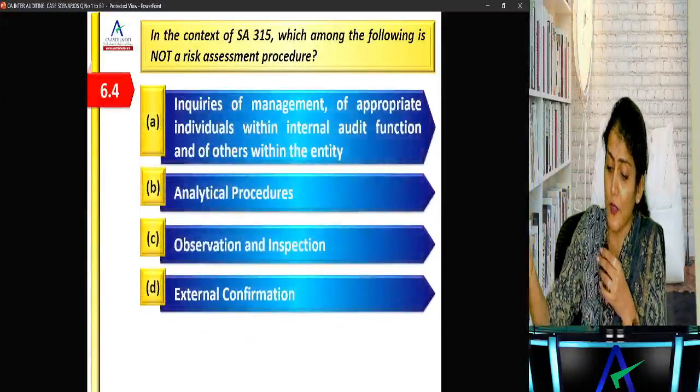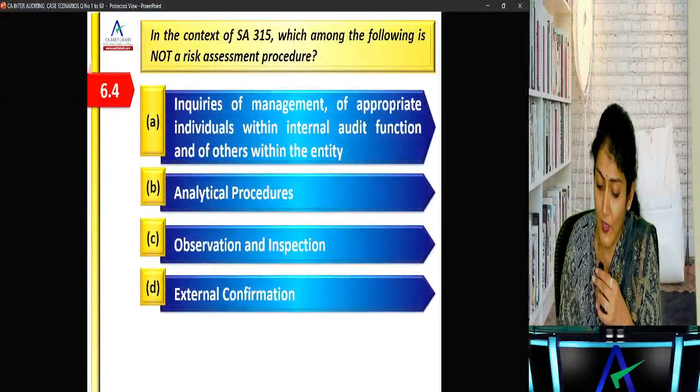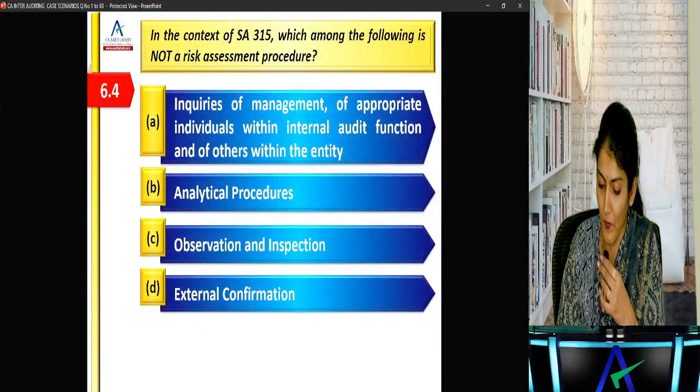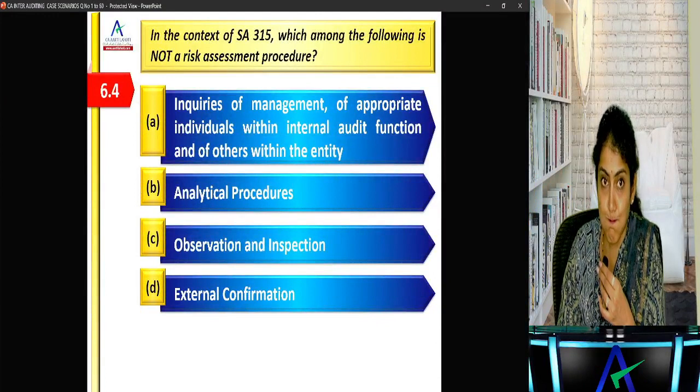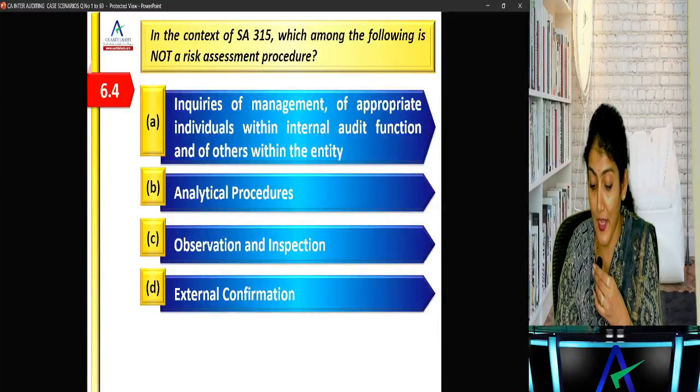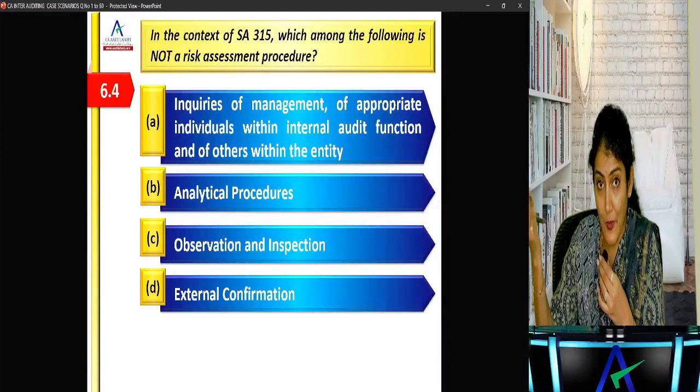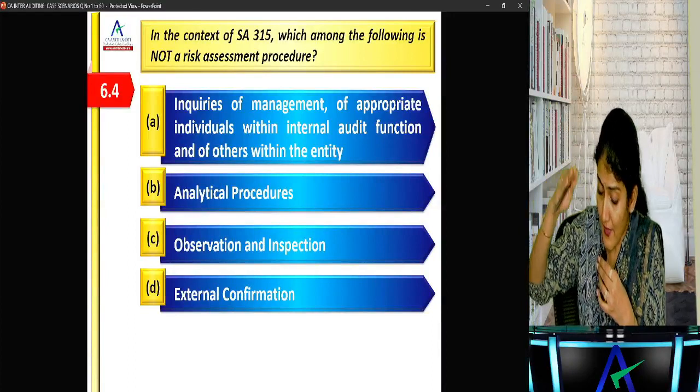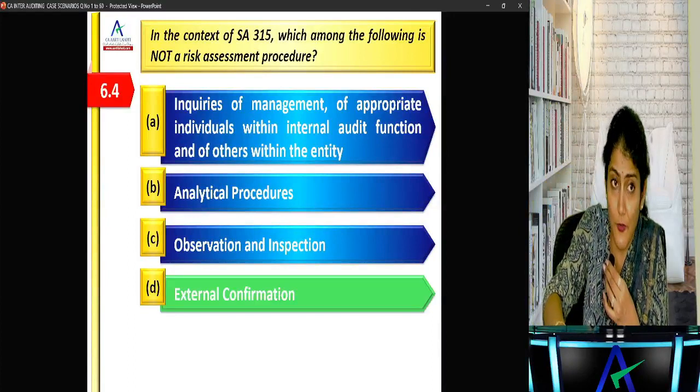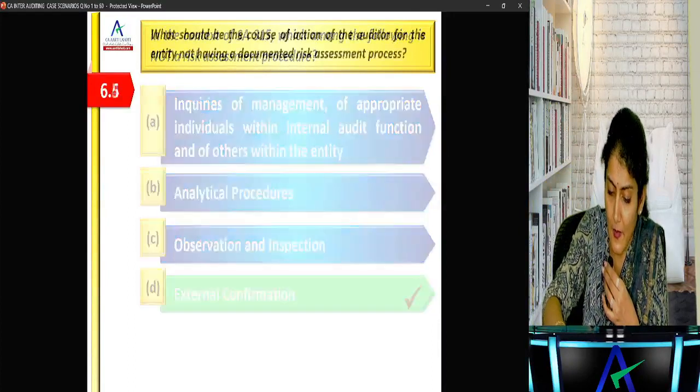In the context of SA 315, which among the following is not a risk assessment procedure? How could you say analytical and observation inspection? We say that those are the risk assessment procedures. So external confirmation is not a risk assessment procedure, right?